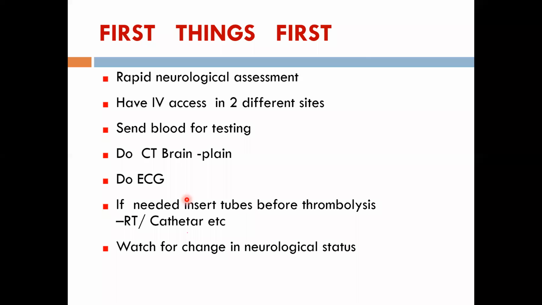If you think that the patient has an ischemic stroke and is going to be thrombolized, you should put in the lines, like the IV lines, the catheter, as well as the rails too, because otherwise all this poking may produce bleeding tendencies. And when the patient comes back from the CT, just check what has happened to the neurological status. If the patient has improved, you're not going to thrombolize. If the patient is worse, you have to thrombolize. Next slide, please.